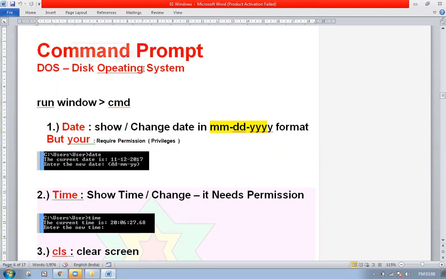And from this DOS, the next operating system generated was Windows. So all the commands which are available in DOS are available in Windows, and Windows can operate it. So the question comes up: why is this required? Basically, Adi, this is required for two purposes. First, you should be able to interact with the computer not by clicking on the options, but by giving instructions, that is, commands. That is the real purpose of a computer.